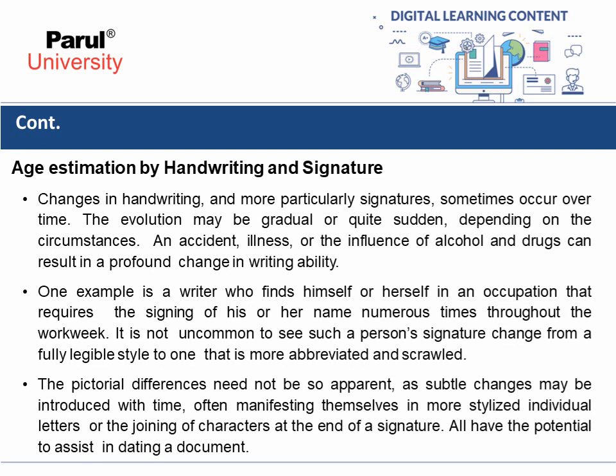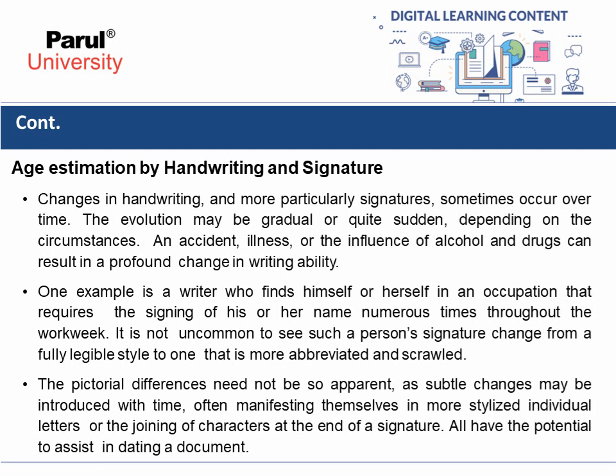One example is a writer who finds himself or herself in an occupation that requires the signing of his or her name numerous times throughout the work week. It is not uncommon to see such a person's signatures change from a fully legible style to one that is more abbreviated and scrawled.